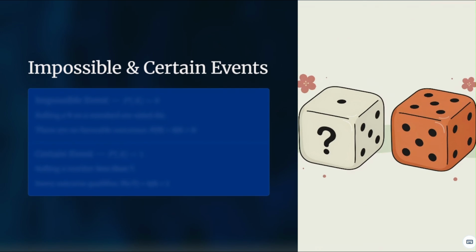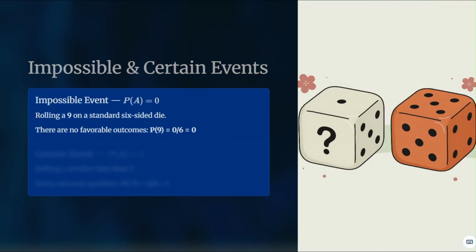Probability can also describe the extremes, events that cannot happen and events that must happen. An impossible event will have the probability of 0. For instance, rolling a 9 on a standard 6-sided die, there are no favorable outcomes in this case. So there's no way that you can land on a 9. Therefore, the probability of rolling a 9 will be 0 over 6, which is 0. That is an impossible event.